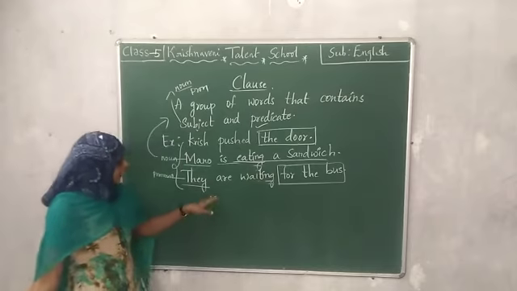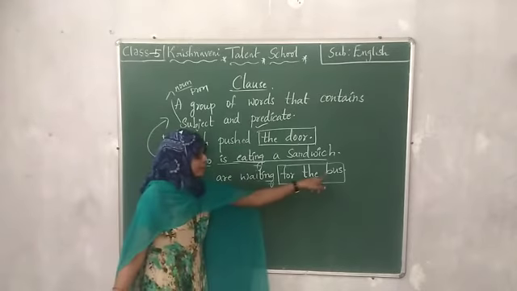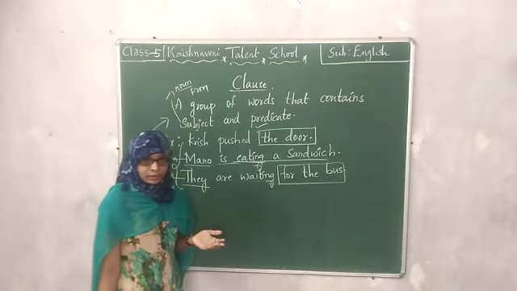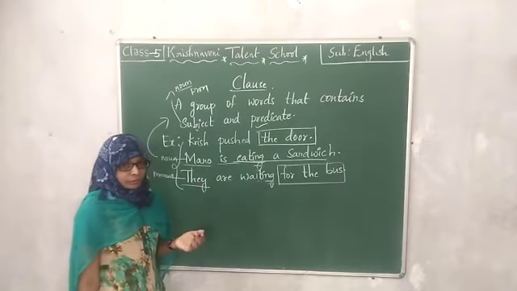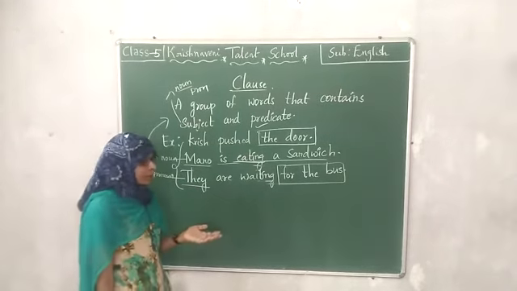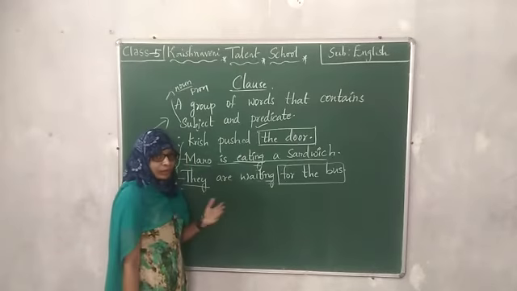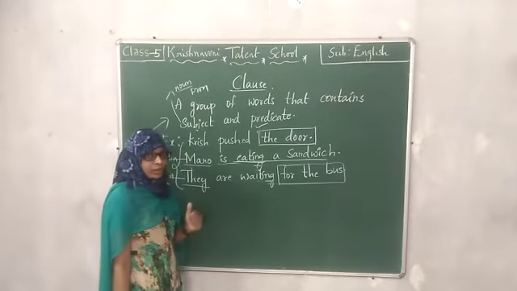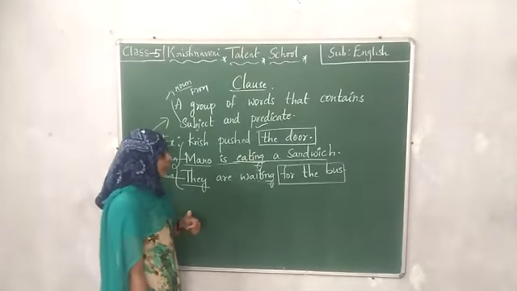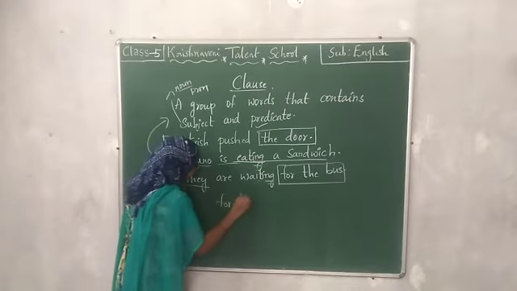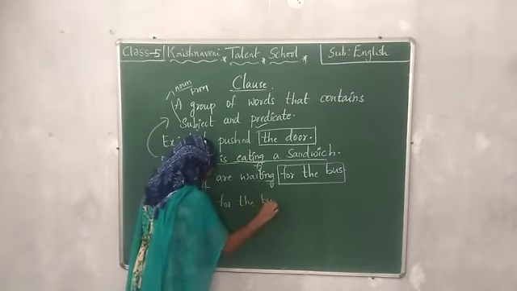Let us consider this example. For the bus. If I say for the bus, what do you understand by this? You will not get any information. You will get confused. If I just say for the bus, will you get the complete meaning? What is the reader trying to say? No, you will not get the complete information. So this is called the phrase, for the bus.